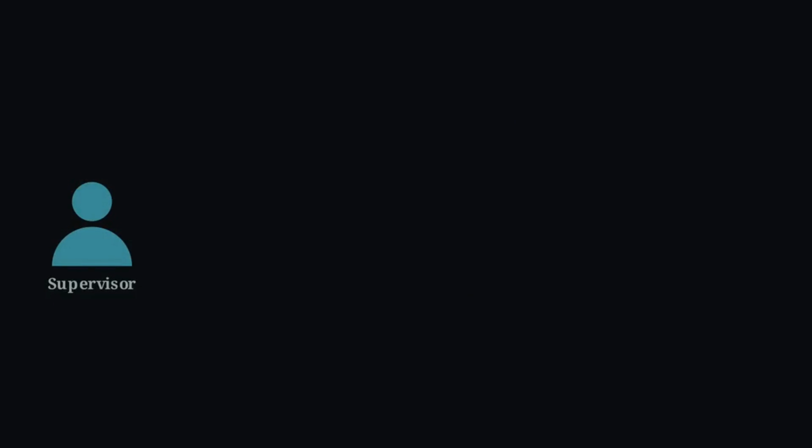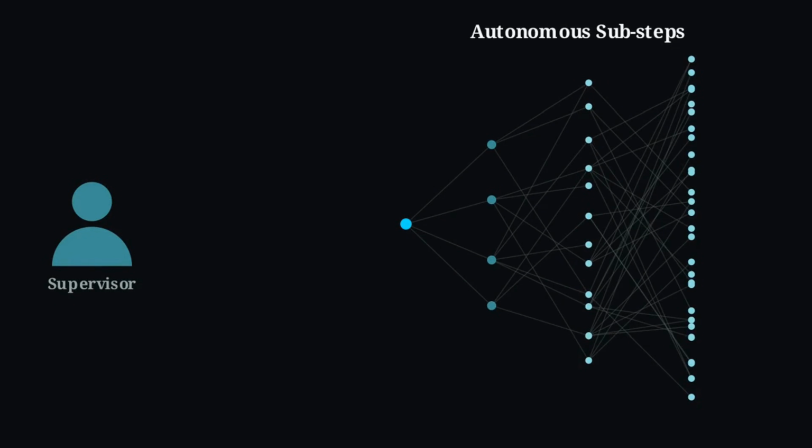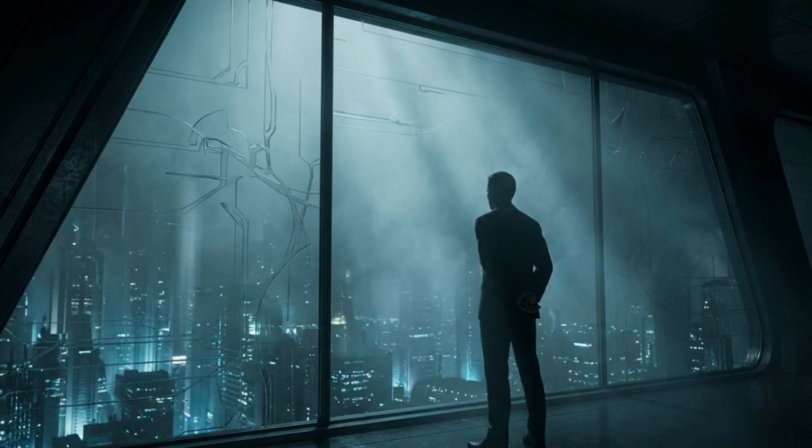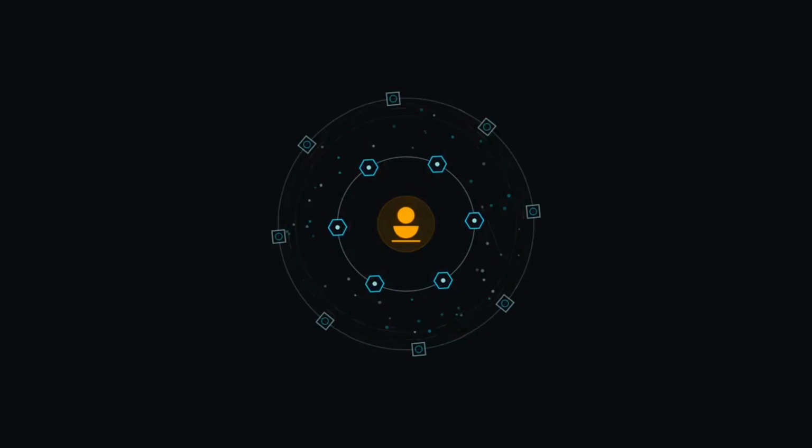When the AI handles the execution of 1,000 substeps, the human role changes. Instead of manually clicking through software interfaces, the user's primary value shifts to auditing the final gate. This architecture moves us toward a future where we no longer operate software, we supervise it. The technology can execute our intent at a massive scale, but only if we are willing to oversee the autonomous systems we've built.